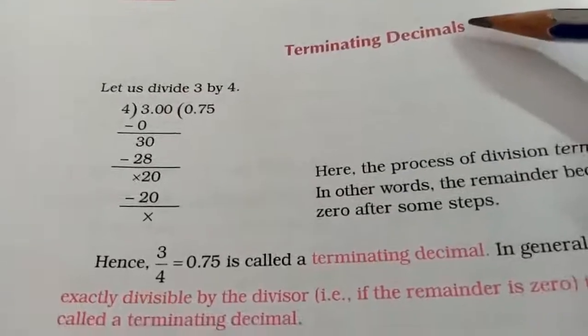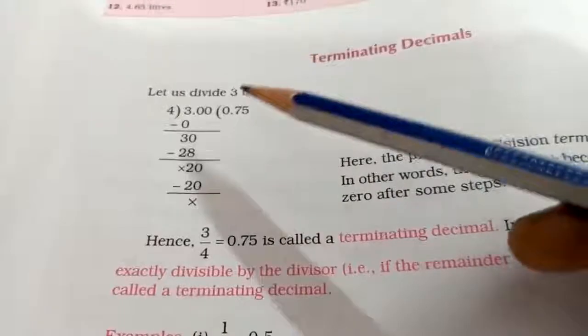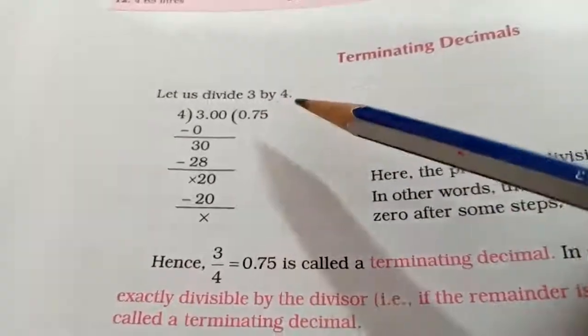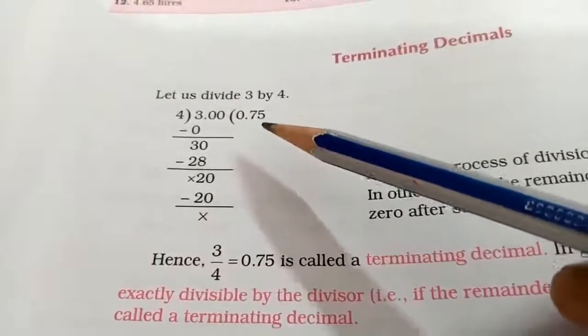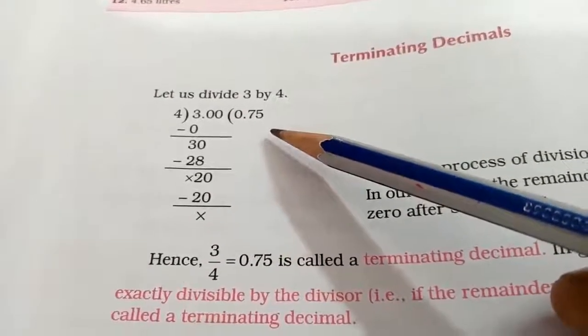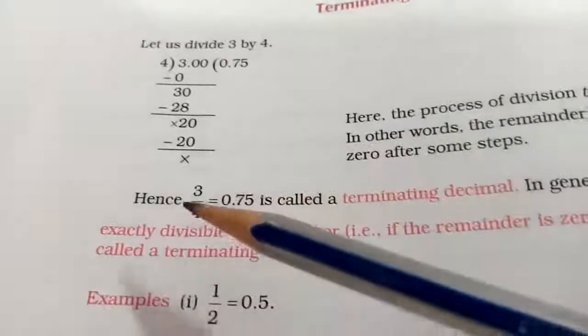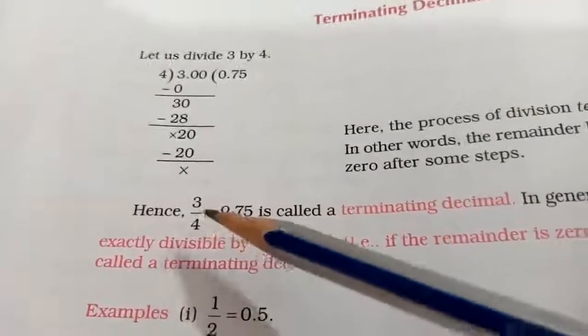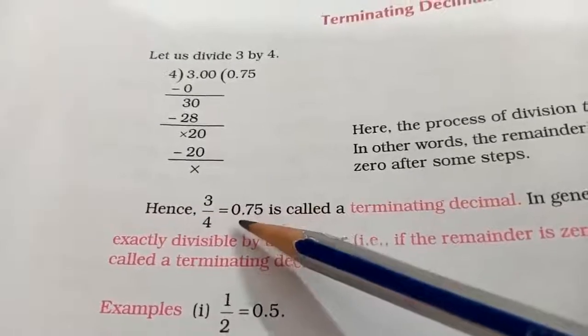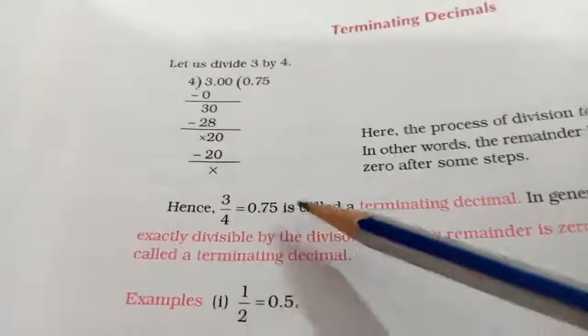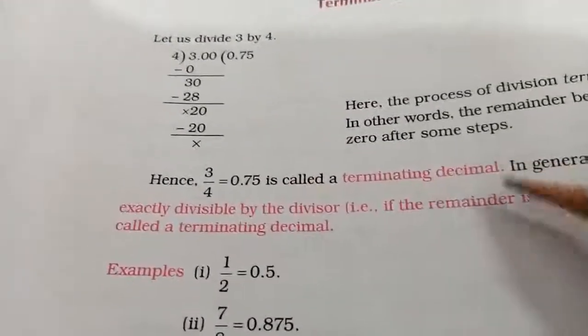So what is the meaning of terminating decimal? They have given an example: we are going to divide 3 by 4. While dividing, you get the quotient as 0.75, using the normal division method. What they are telling here is that 3 by 4, when I divide, gives this value, 0.75, which is called a terminating decimal.